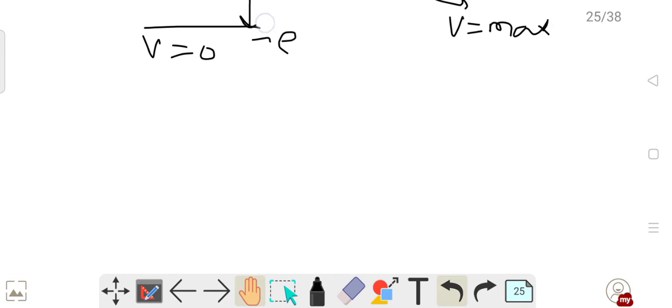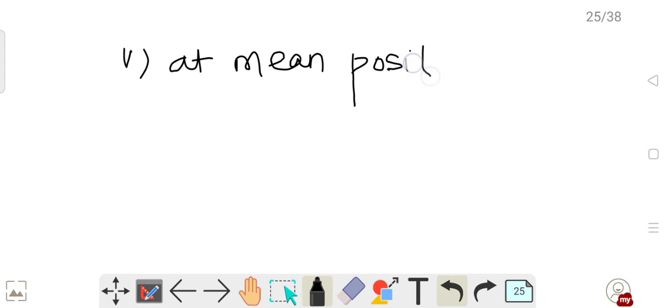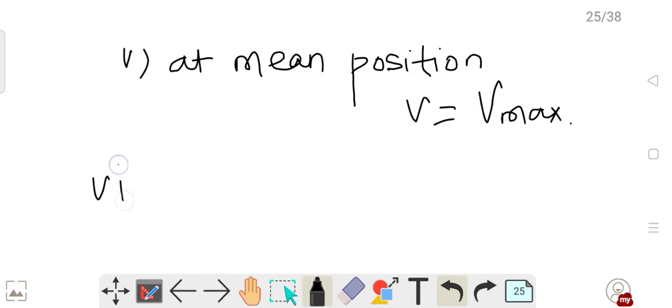Then, moving to the fifth point, it says that the particles attain maximum velocity when they pass through their mean position. This we know: at the mean position, v equals maximum, v max. Then the sixth is: during the propagation of a wave, energy is transferred along the wave. There is no transfer of matter. This we know from the definition of a wave.